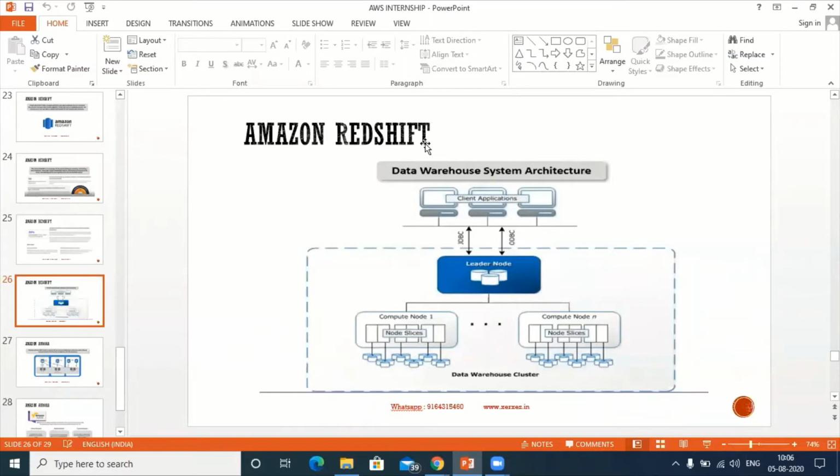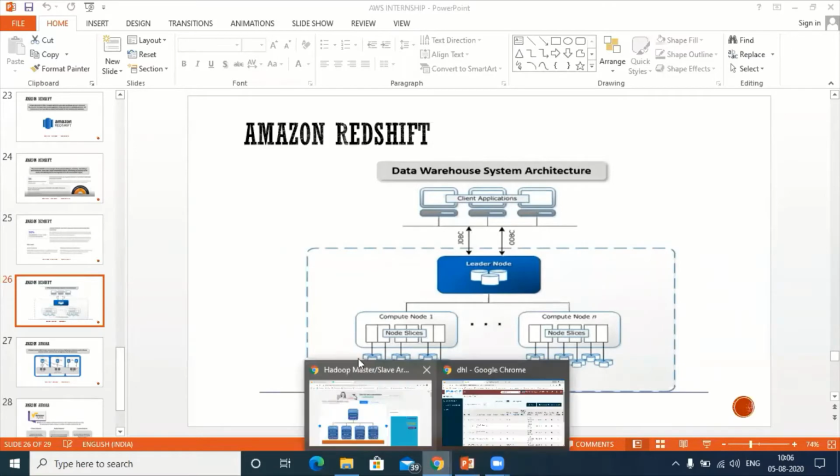As a client, imagine you are feeding the data either by JDBC or by ODBC. Okay, so you are feeding the data, imagine like that. Now what happens the moment when you feed the data?